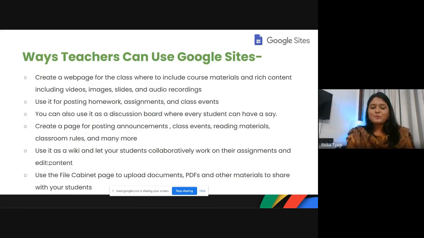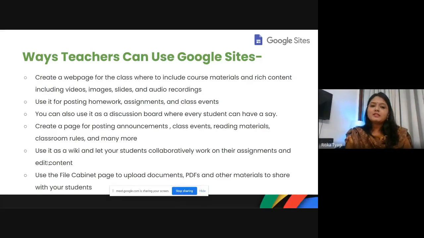Now let's come to the main part. I know all teachers have come here to know how they can use Google Sites in their classroom. There are a lot of ways in which a teacher can use Google Sites. You can create a web page for your class where you're keeping all the course materials, all the content, all your resources under one platform.